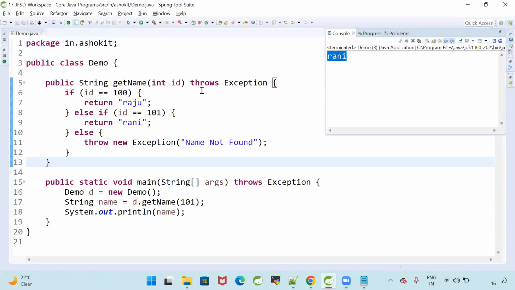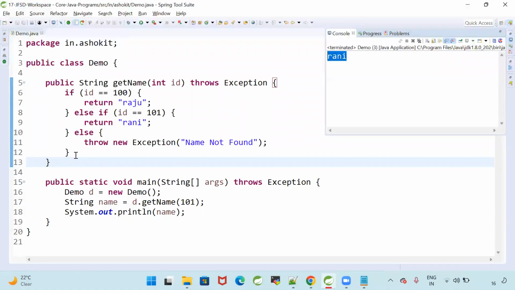Method is returning some value or not? Yes, the method is returning some value. Is an exception occurring in the program? No, the exception is not occurring. Why is the exception not occurring? Input is valid. So the if condition it is checking is not satisfied, the else if condition it is checking is satisfied, and it is returning Rani. Is it going to the last else?